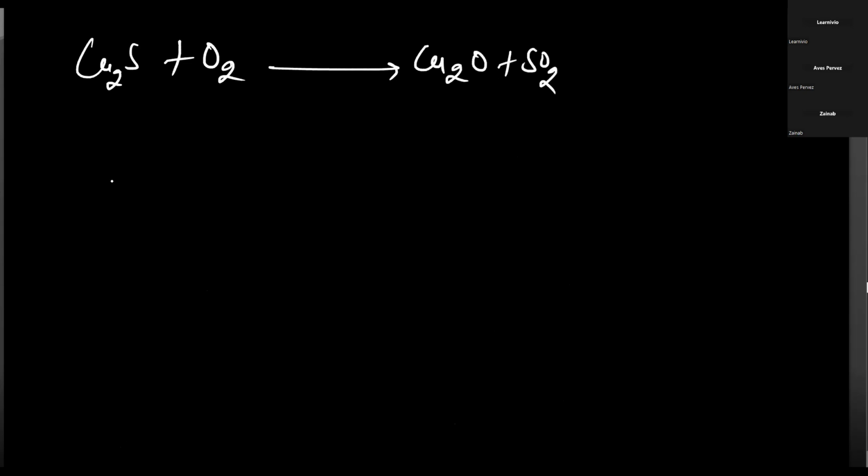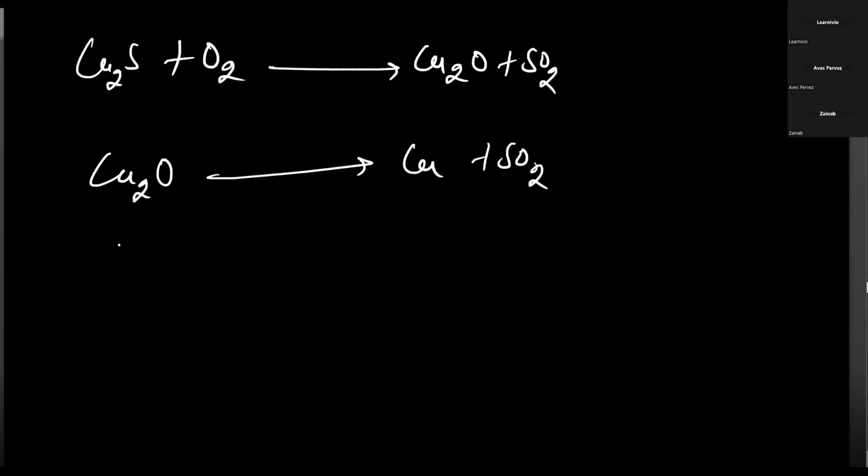So if we have Cu2S and we heat it in the presence of oxygen, it gives you Cu2O plus SO2. Now if you heat Cu2O alone, it will not give you Cu. Here we need a reducing agent.